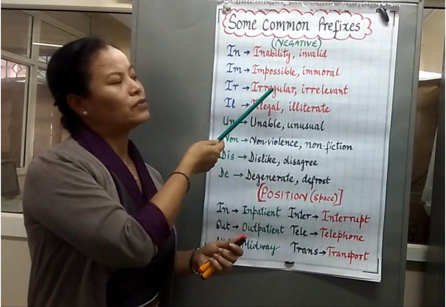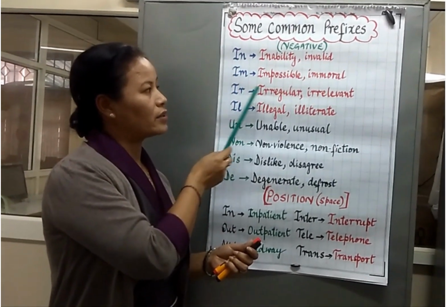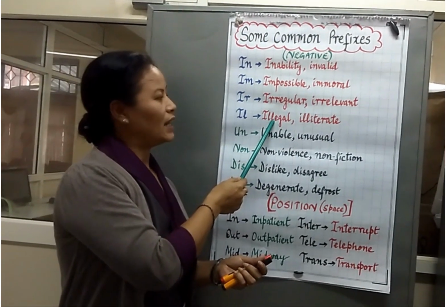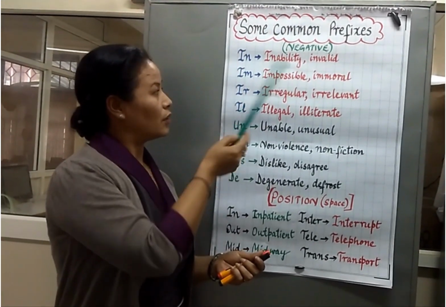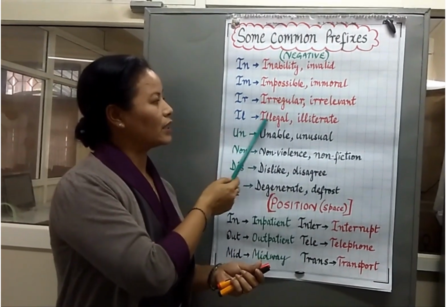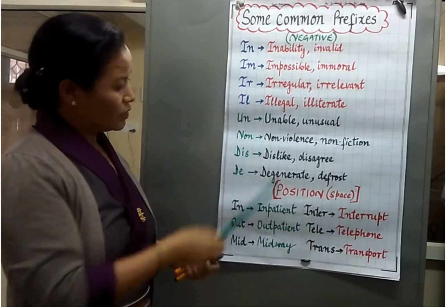In the same way, when a word begins with R, IN will change into IR: irregular, irrelevant. And when it's L, IN changes into IL: illegal, illiterate. So this is the list of negative prefixes.